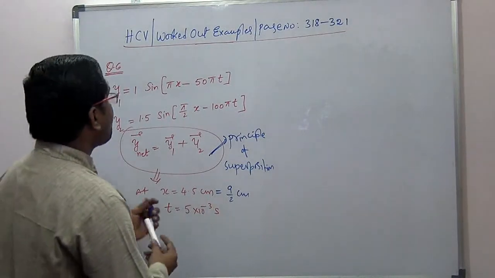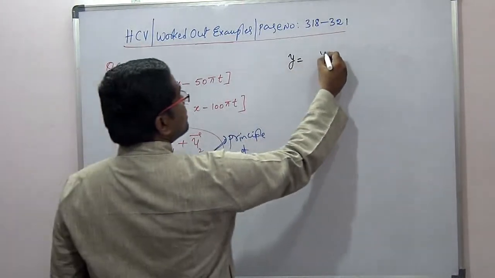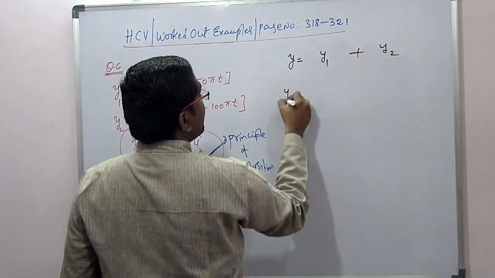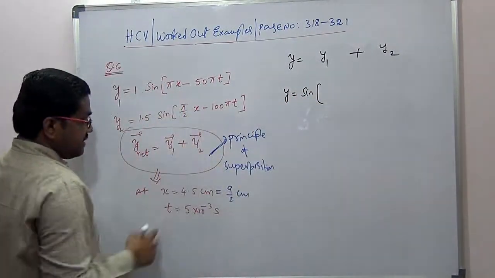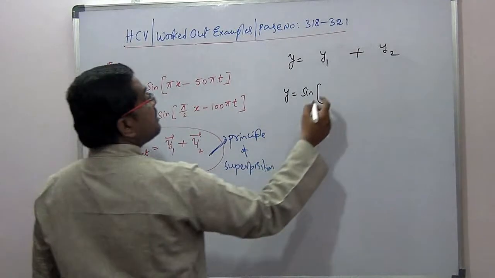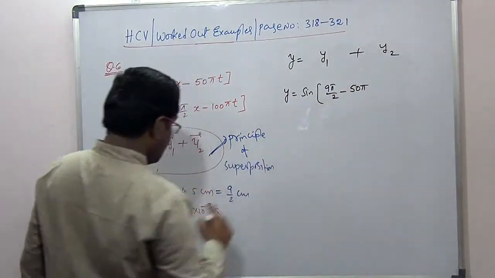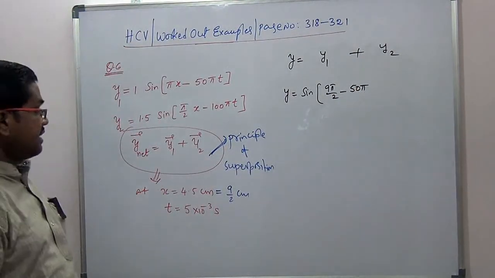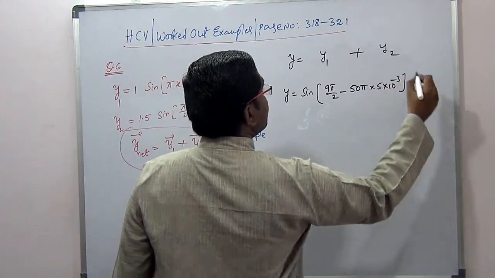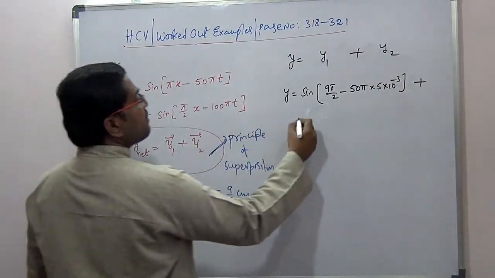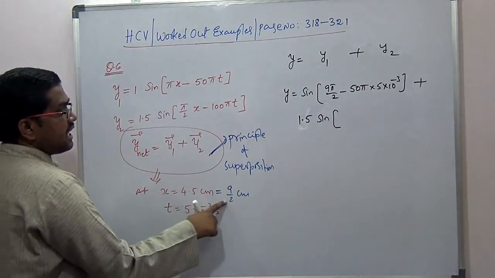Then y is equal to y1 plus y2. So simply y is equal to y1 plus y2. So y will be equal to y1, that is 1 into sine of pi into x. X value will be equal to 9/2. So 9 pi by 2 minus 50 pi into t, t value 5 into 10 power minus 3. Then plus y2 value 1.5 into sine of pi by 2 x, x is 9/2.